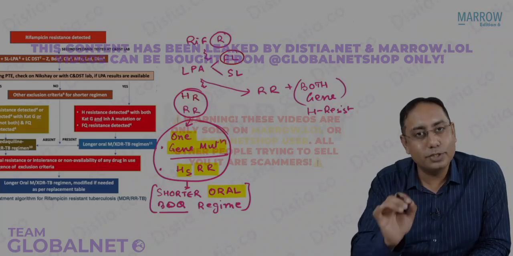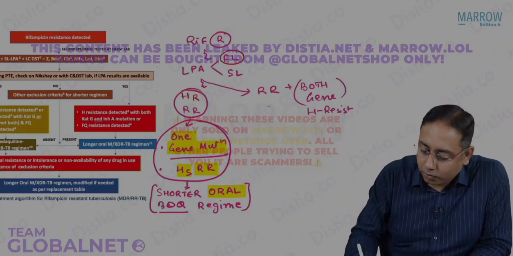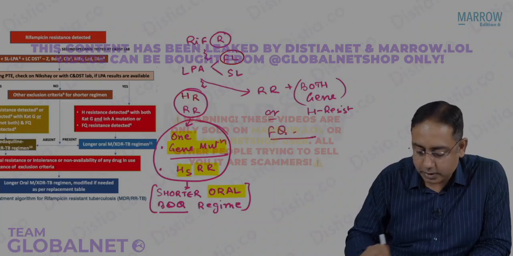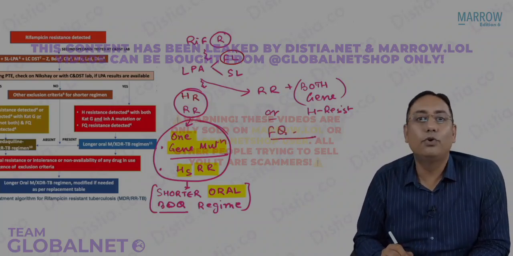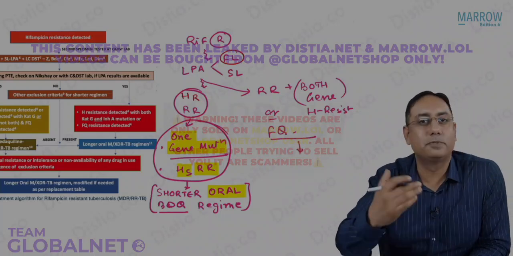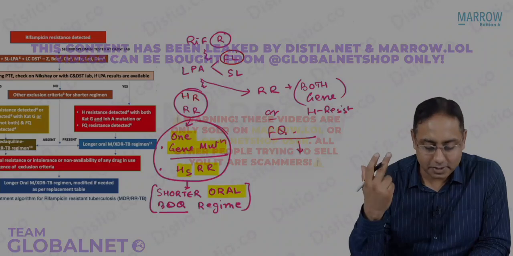If there is both gene mutation with the rifampicin, or there is any fluoroquinolone resistance, in these cases we have different options now. Two options I'll tell you.